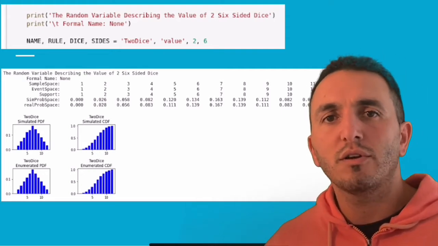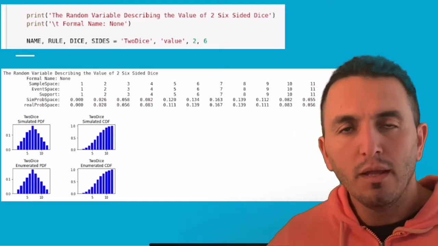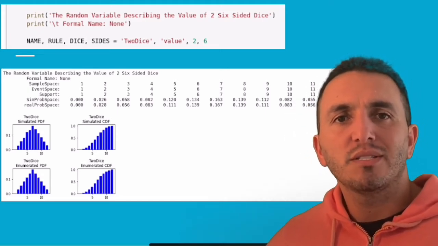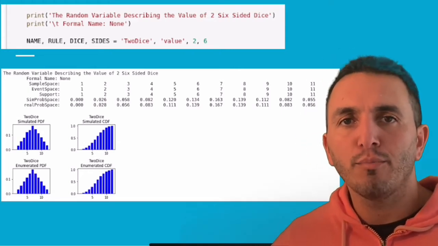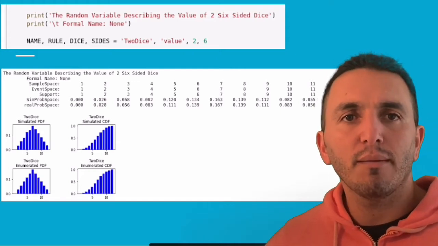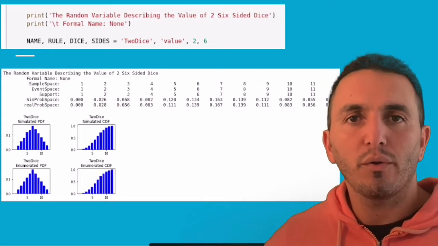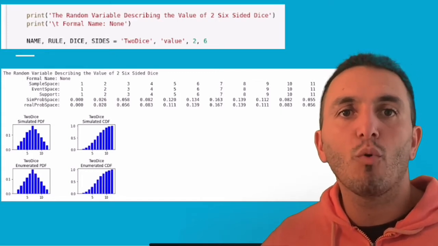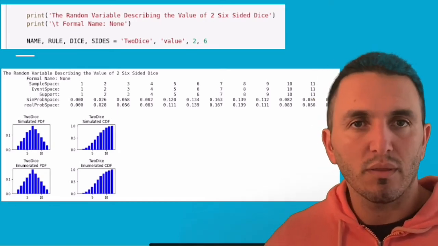We also notice that the distribution is no longer uniform. There's no longer equal probability. And you probably remember, growing up, throwing dice. If you ever were gambling, you probably learned that 6 happens a lot more than 1 or 12. And that's because there's more ways to make 6 than there's to make 1 or 12, and that's what these plots show.